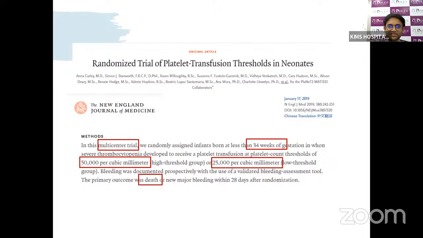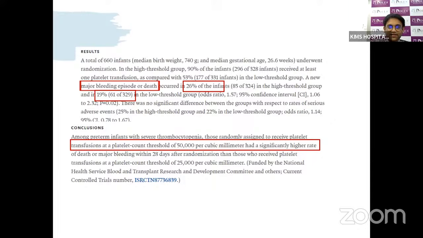There is the famous PlaNeT-2 trial, where they compared a platelet count of 50,000 as the high threshold versus 25,000 as the low threshold. The primary outcome was death or new major bleeding in the first 28 days. They found that major bleeding episodes or death happened in fewer numbers in the low threshold group, where they transfused at 25,000 rather than 50,000. So the conclusion is that transfusion at 50,000 led to a higher incidence of death and major bleeding compared to those receiving transfusion around 25,000. So in an asymptomatic baby, without any ICH, without any NAIT, without any major surgeries or bleeds, we can maintain the platelet count beyond 25,000